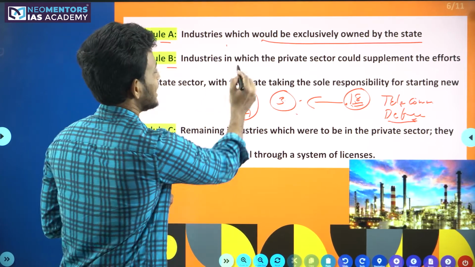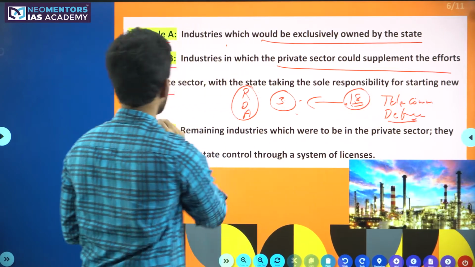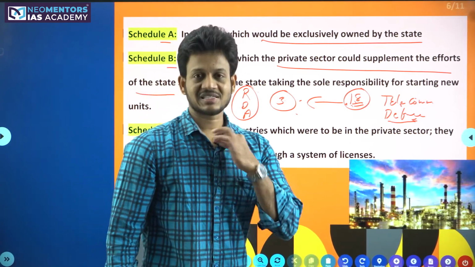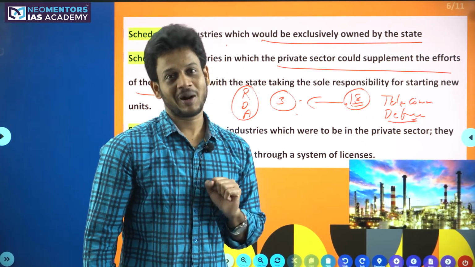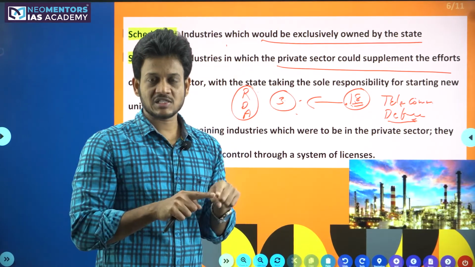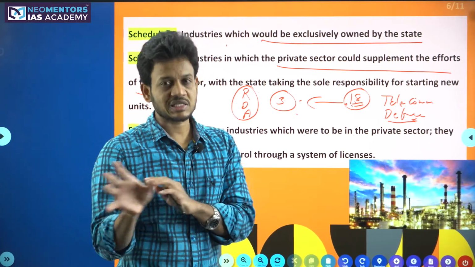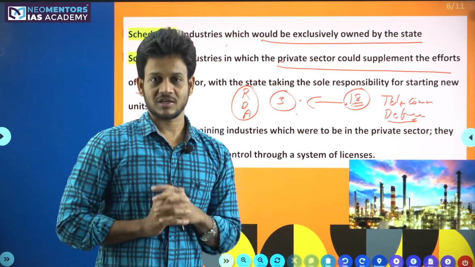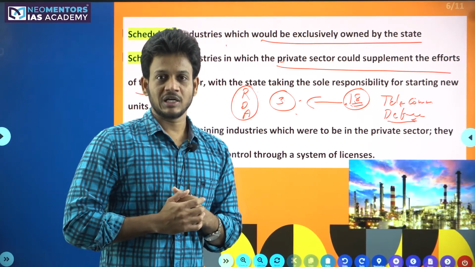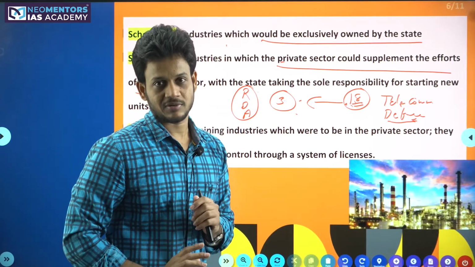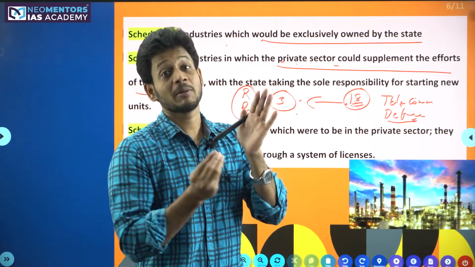What is Schedule B? Industries in which the private sector could supplement the efforts of the state, with the state taking the sole responsibility for starting new units. Example, let's say the state is making this shirt. The buttons would be given to the private sector, which means the main industry would be under the control of the public sector. Some small works of a supplementary nature would be given to the private sector. Like if the government is building a cement industry, the transportation of that cement would be given to the private sector. So the private sector could supplement. The private sector cannot start an industry, but it can help the public sector.